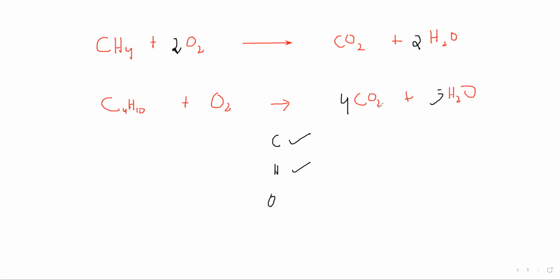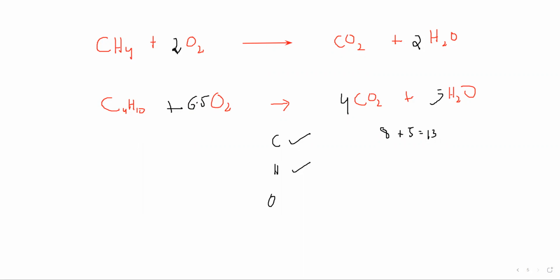What about oxygen? 4 multiplied by 2 is 8, plus 5. 8 plus 5 makes 13. I have only 2. So which number should I multiply to get 13 here? 2 multiplied by what number so that the final answer will be 13? So 6.5, because 6.5 multiplied by 2 will make 13. But again, because we are using a decimal to balance the equation, we'll multiply the whole equation by 2.